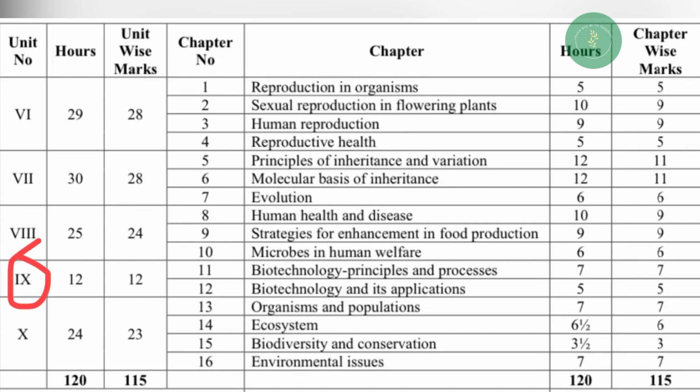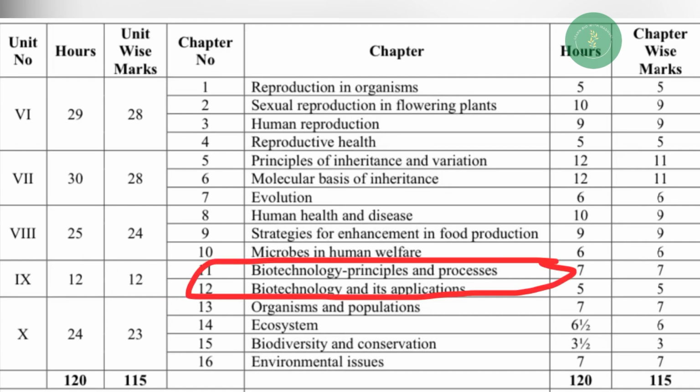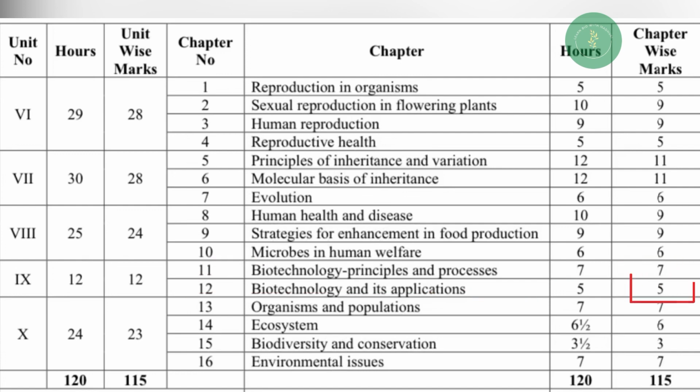Unit number 9, and this unit consists of 12 marks, and there are only 2 chapters, that is chapter number 11, Biotechnology Principles and Processes, which consists of 7 marks, and chapter number 12, Biotechnology and its Applications, which consists of 5 marks. So totally the marks allotted for this unit is 12 marks.